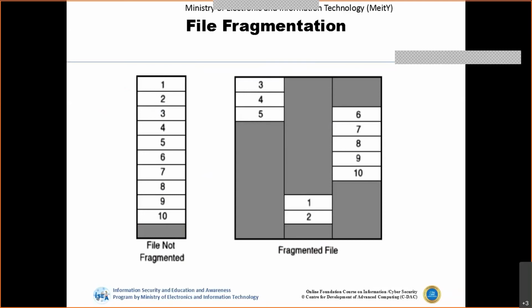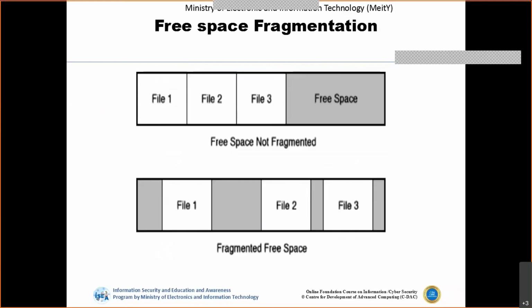Now, this is one example. In the first case, when the file is not fragmented, everything is sequential and can be accessed as it is. But in fragmentation, based on the free space available, the file can be stored in different parts. Similarly, with free space, the files can be stored as they are, file 1, file 2, file 3, then there will be free space.